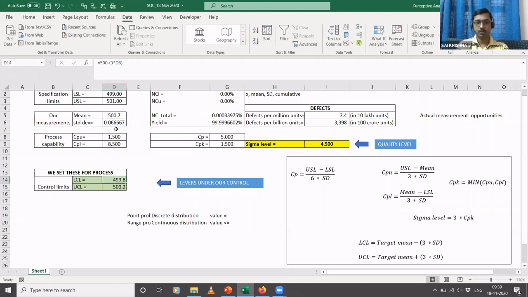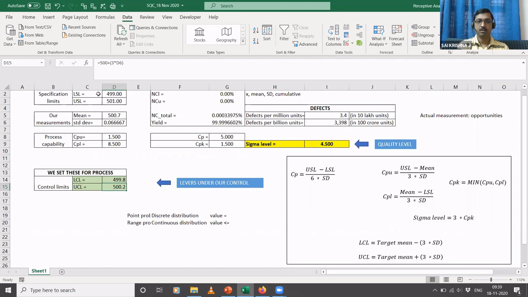That is the lower control limit. Upper control limit will be 500 plus 3 into 0.06. So you configure your machine to operate within these two limits. Or if you're in the case of the bottle cap or a manual operation scenario, you ensure that the operator doesn't make the mistake of manufacturing something outside of these two limits. So we use these two limits to bring the process under control.